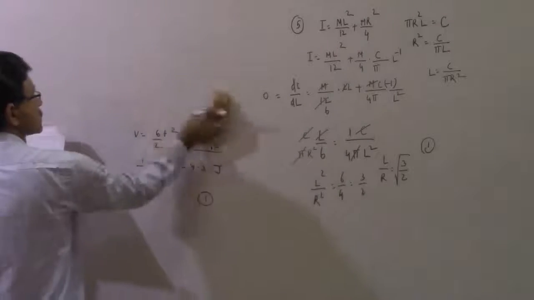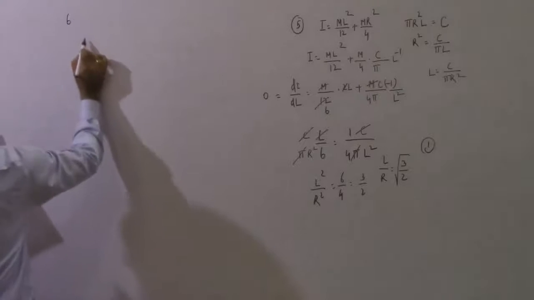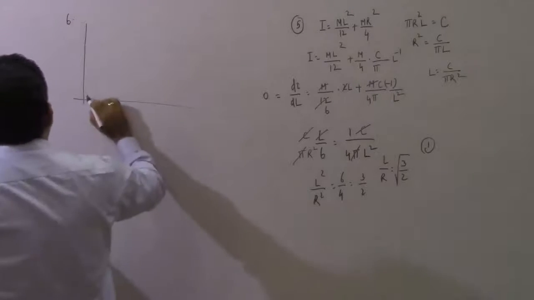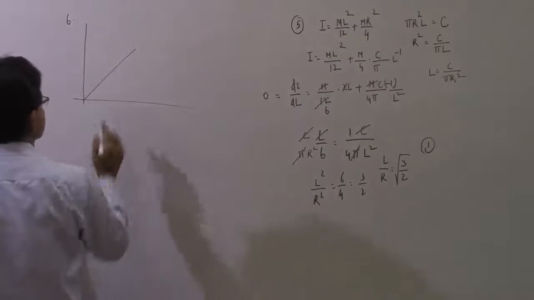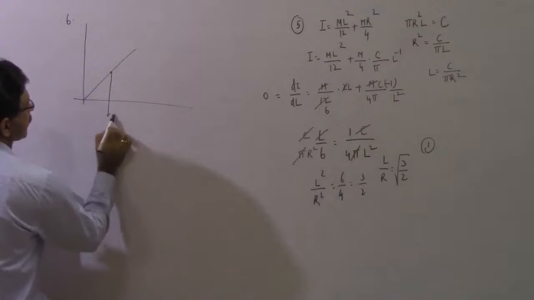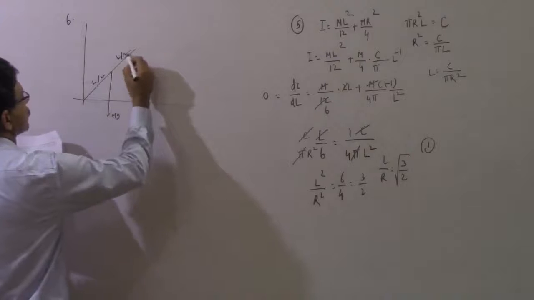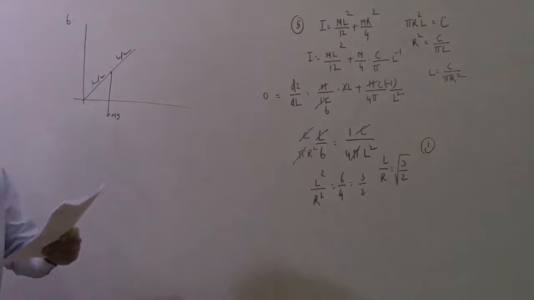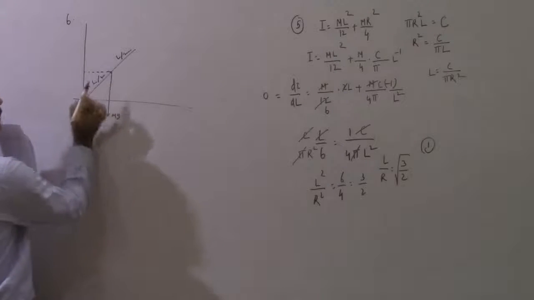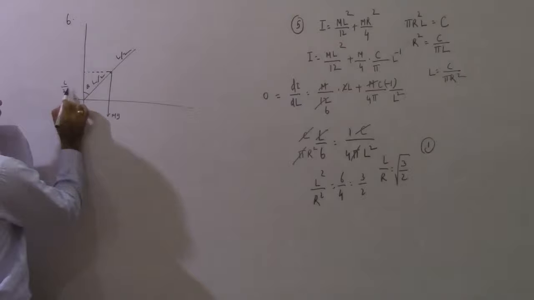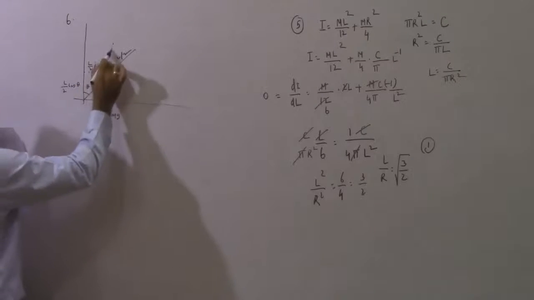Alright, let us move to the next problem, that is problem number 6. Again, a very simple problem. You have a rod here, right? The length of the rod is L, the mass of the rod is M. So that mass will act from here, mg. This is your L, so L by 2 and L by 2. Gravity will act from the center. You have this angle given to you as theta. So immediately you know that this will be equal to L by 2 cosine theta, and this will be equal to L by 2 sine of theta, right?